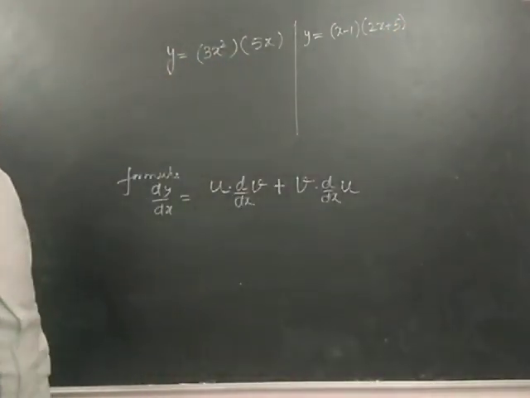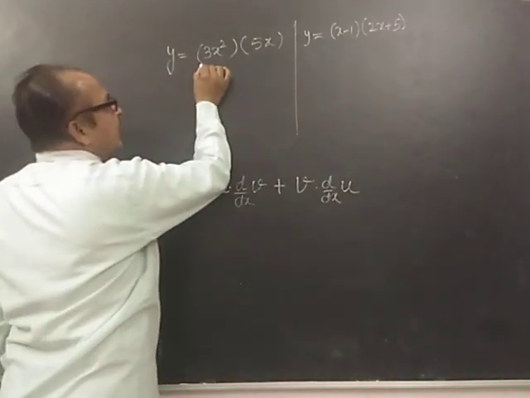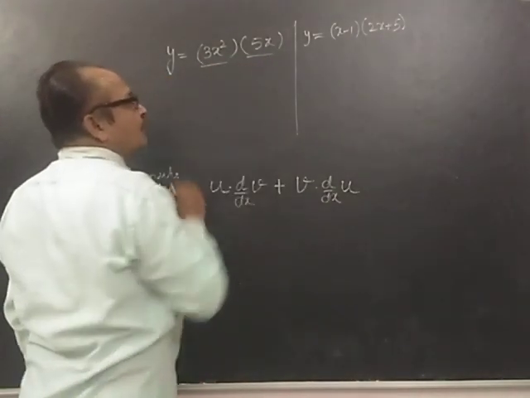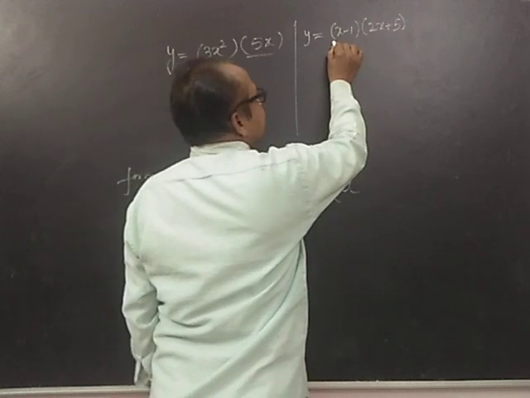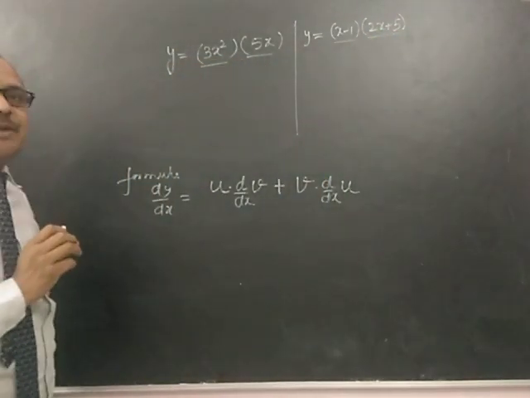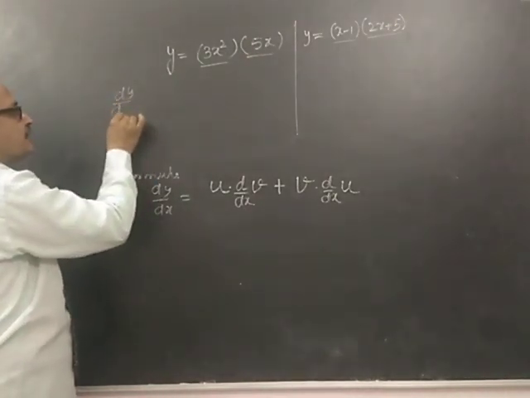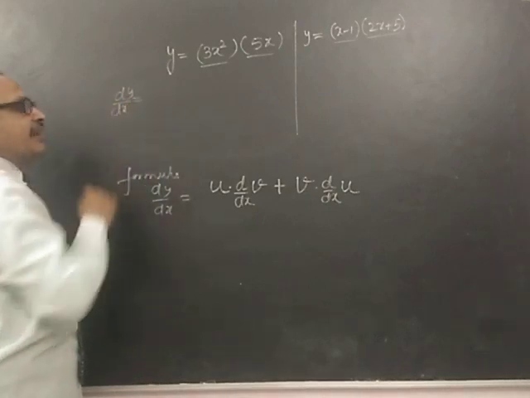Now this is a question where you have the function as the product of 2. ठीक है ना बेटा? So according to the concept of derivation, what will be dy by dx?